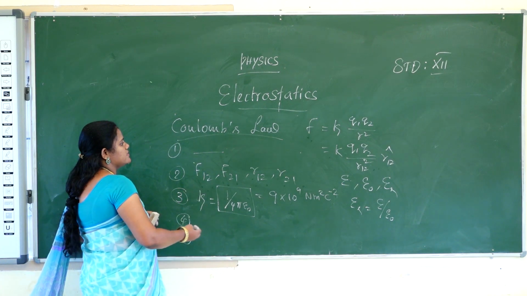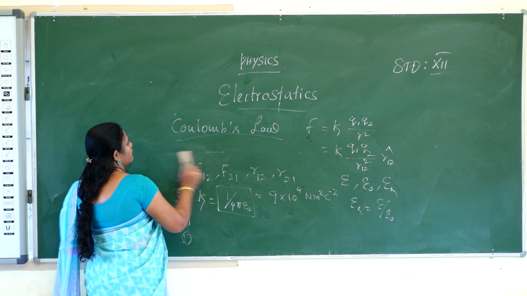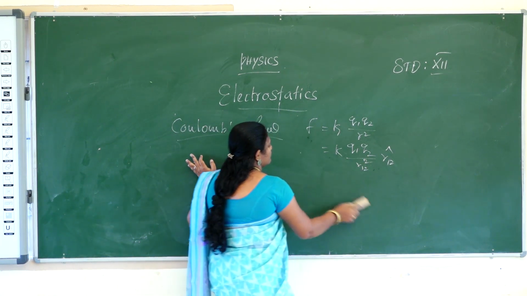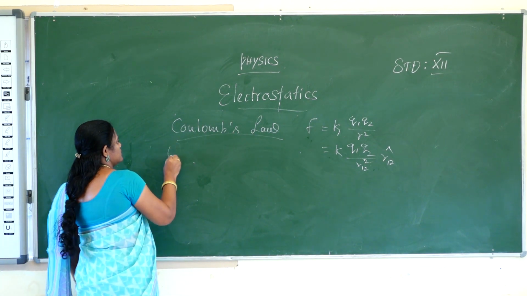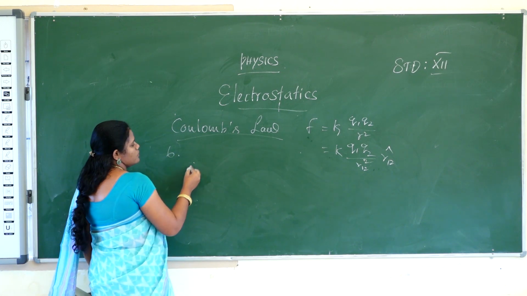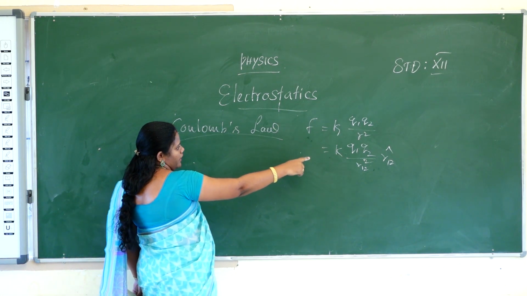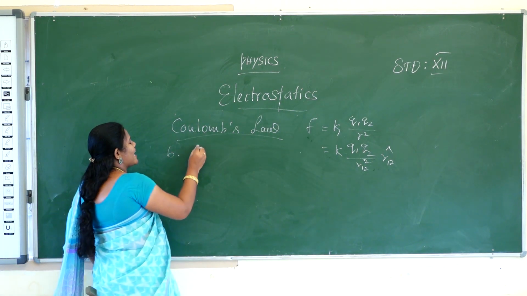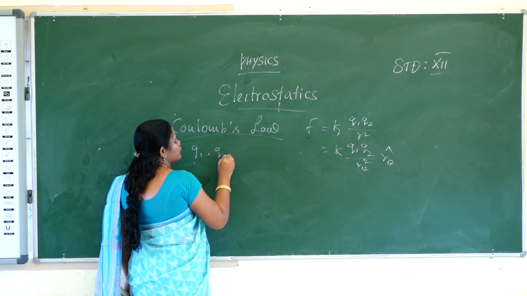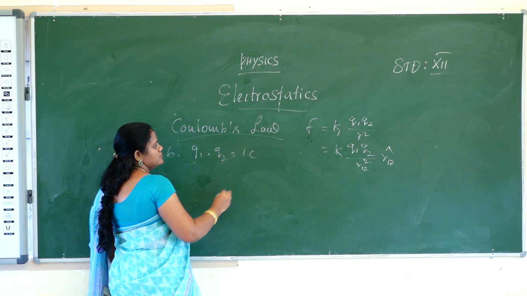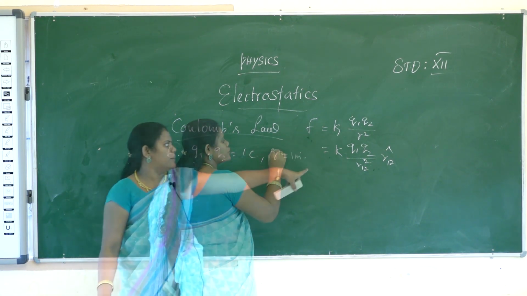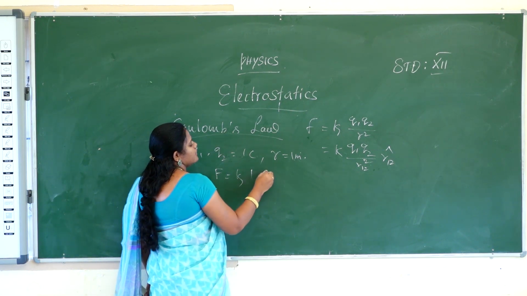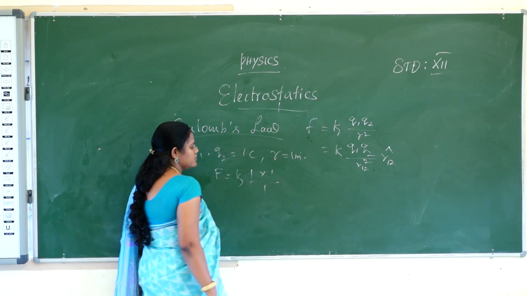And the sixth point is the force. What is the formula? F is equal to K into Q1 Q2 by R squared. Consider the charges Q1 and Q2 as 1 coulomb each, and the distance between the two charges as 1 meter. Then F is equal to K into 1 by 1.